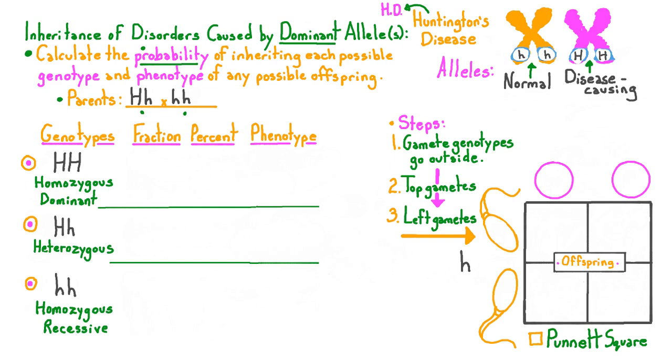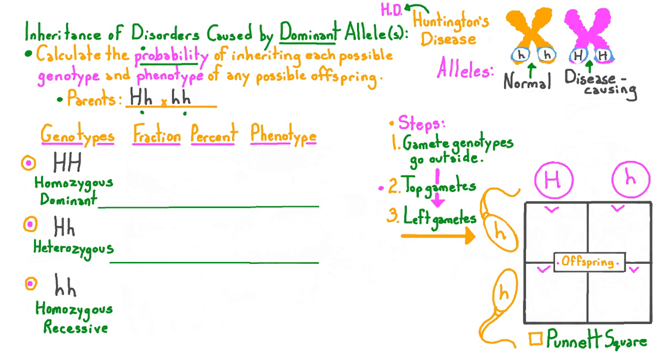The first step of the Punnett square is to list the gamete genotypes on the outside, and we get those from the parent genotypes. The mother can produce eggs with either a dominant disease-causing allele or a recessive normal allele, while the father produces sperm with only the normal recessive allele.